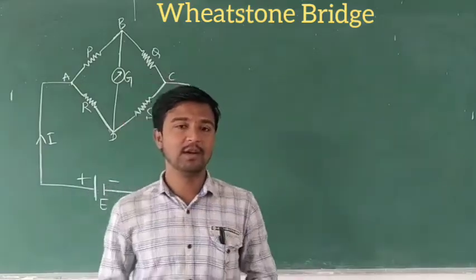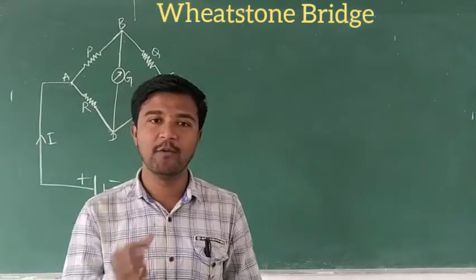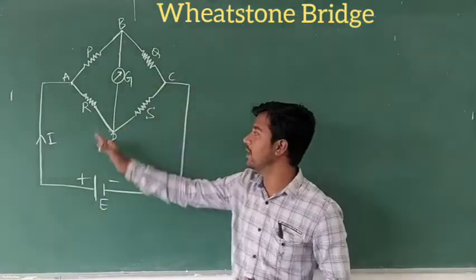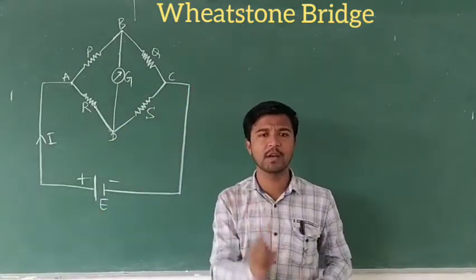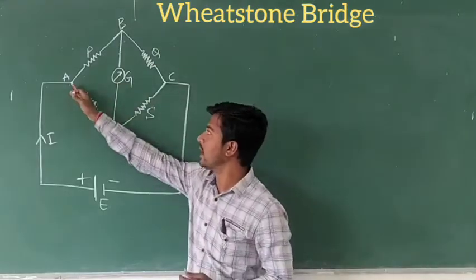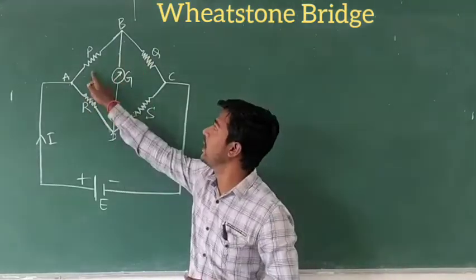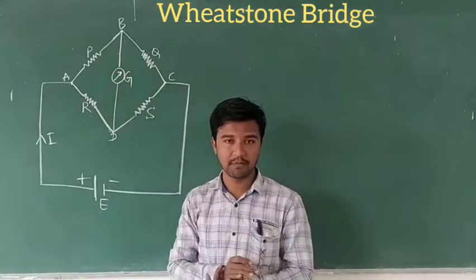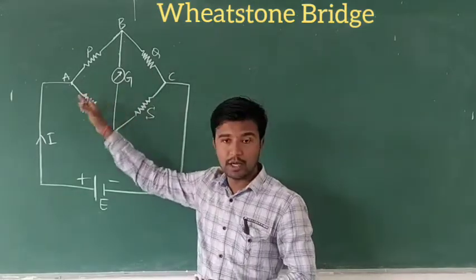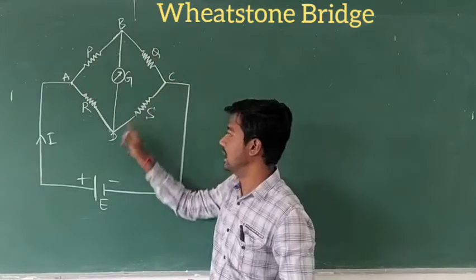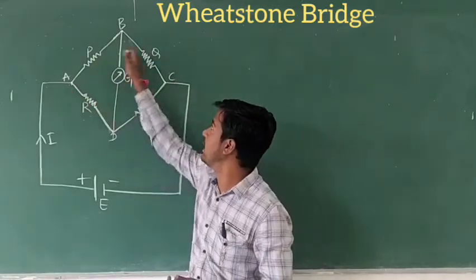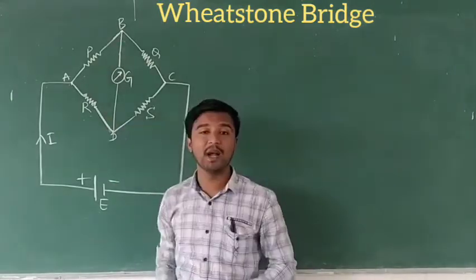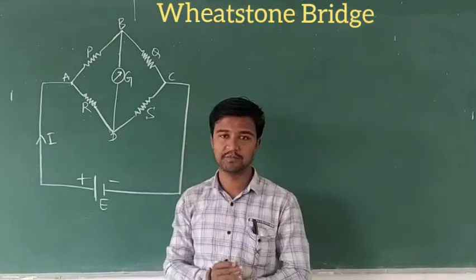Now let us come to the construction and working of a Wheatstone bridge. Here is the arrangement of a Wheatstone bridge or network. Bridge or network, both are the same. Here we connect 4 resistors P, Q, R, S between the points A, B, C, D in the form of a quadrilateral, or like a bridge.